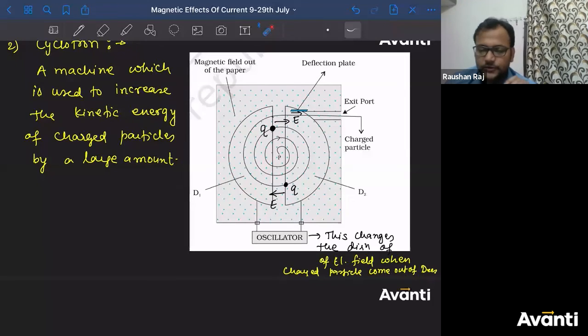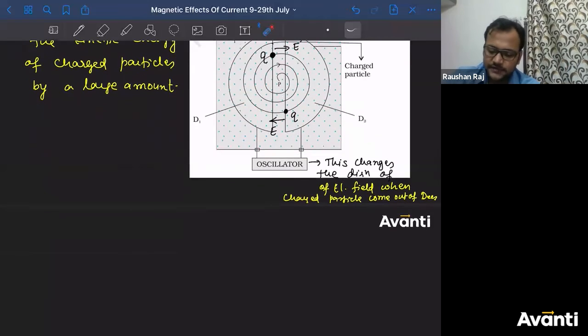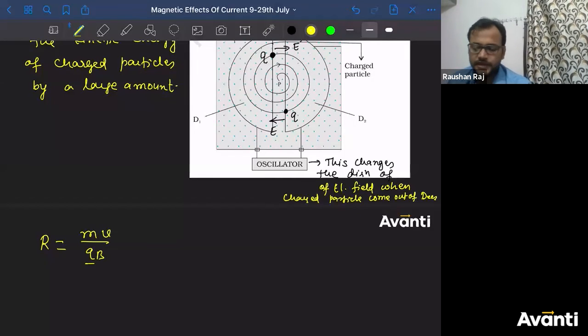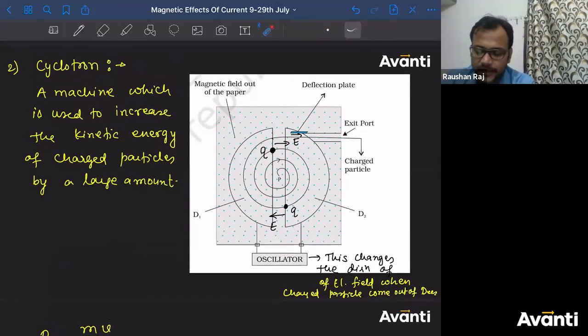Chalo, so let me tell you the reason. I can see to maintain constant velocity, velocity changes, so R changes due to electric field to increase frequency. Nothing else, it's a simple thing. Tell me, what is the formula for radius of circle? What does R depend on? R = mv/qB, right?